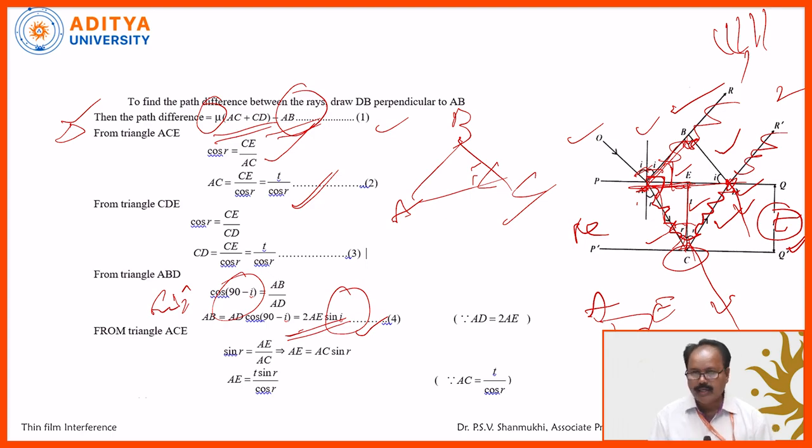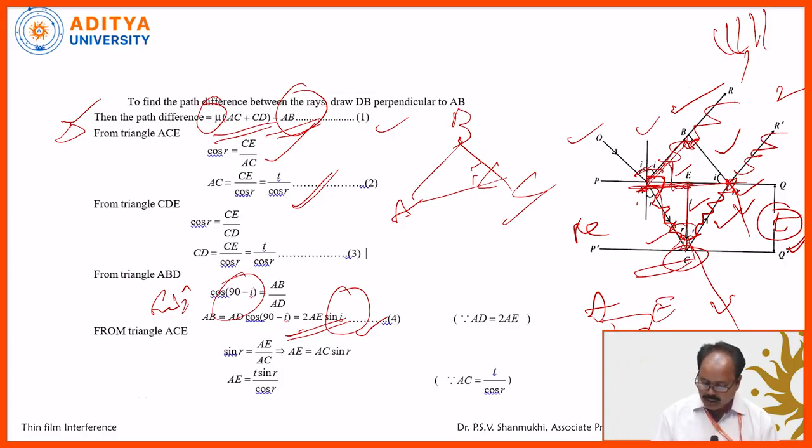But there is one concept: whenever the light is reflected from glass to air, what happens? There exists a phase change or path difference, lambda by 2 path difference, phi phase difference. If it is reflected from denser to rarer, such kind of path difference does not take place.